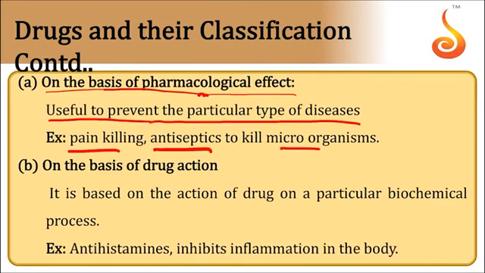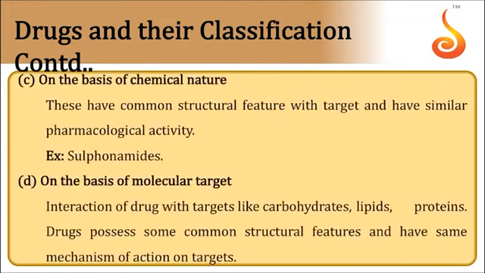On the basis of drug action, it is based on the action of a drug on a particular biochemical process. Example, antihistamines. It inhibits the inflammation in the body. Next one, on the basis of chemical nature, based on the functional group present in the drug. These have common structural features and similar pharmacological activity. Example, sulfonamides. All drugs which have the sulfonamide group are considered in this category.